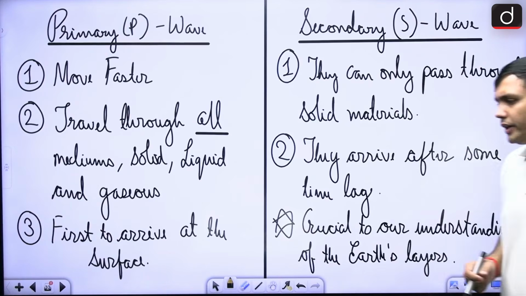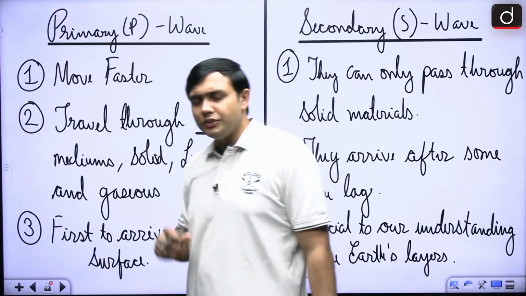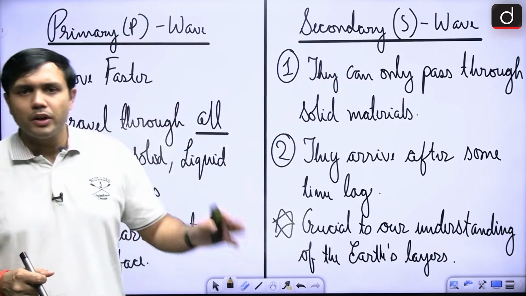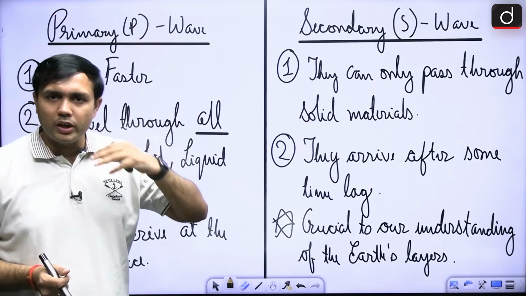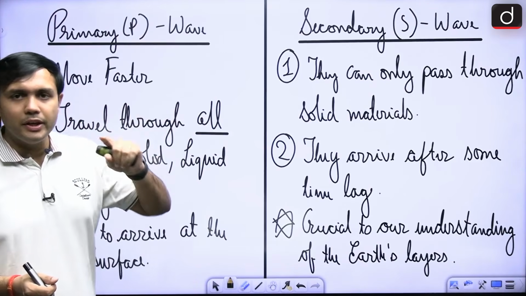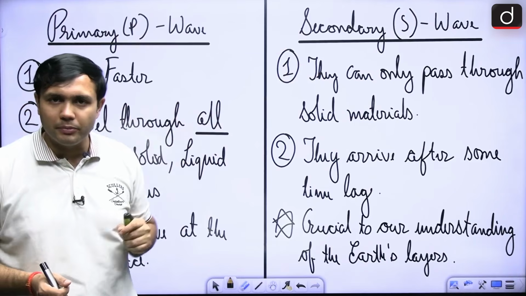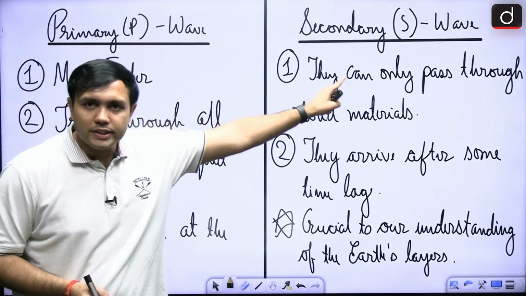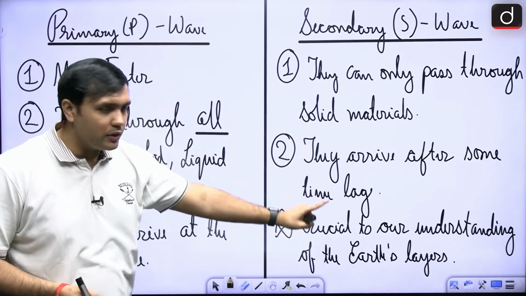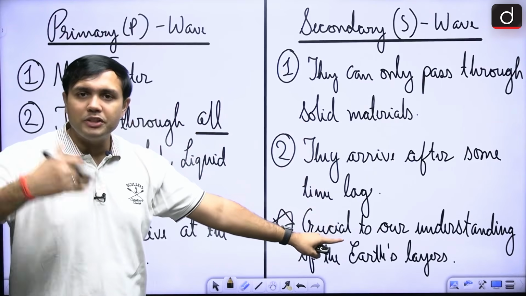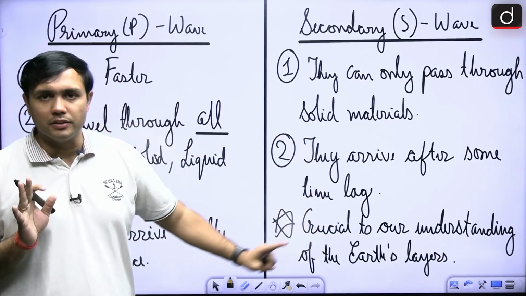Now, all right, so this was a basic differentiation between primary and secondary wave. Now, what are some of the basic things? Which is faster? It is the primary wave. Which is able to travel through all the mediums? It is the primary wave. Which is able to reach the surface first? It is the primary wave. But because the secondary wave is not able to pass through liquid medium, right? Only then do we come to know that there must be a liquid outer core inside the earth, right?